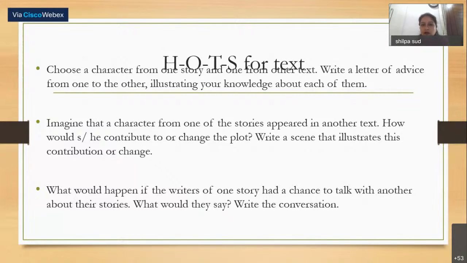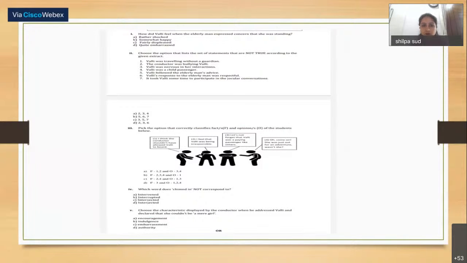Imagine that a character from one of the stories appeared in another text. How will he contribute or change the plot? So this can be for think, pair, and share activities. In groups, they have to come up with such answers. What would happen if the writer of one story had a chance to talk with another about their stories? What would they say? Write the conversation, create dialogues, create a role play. Such questions can be given to students for practice.